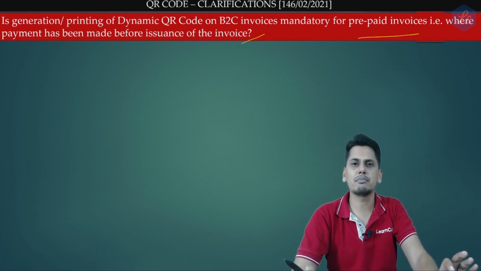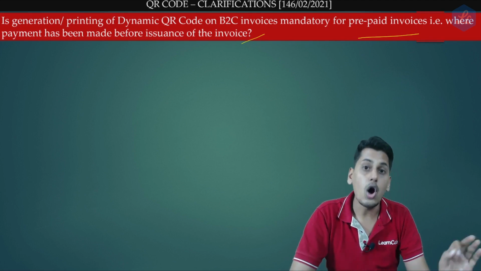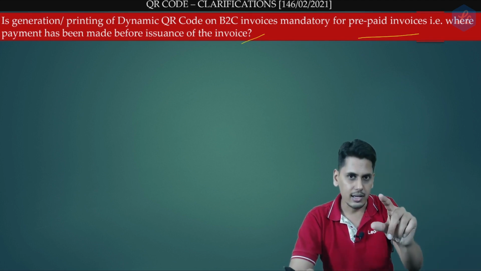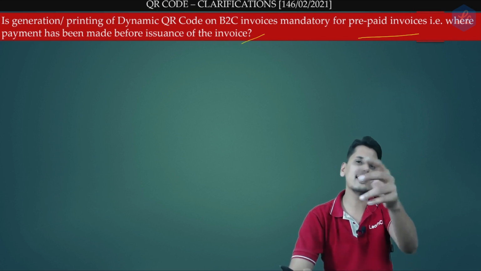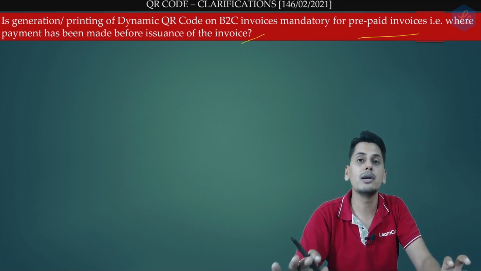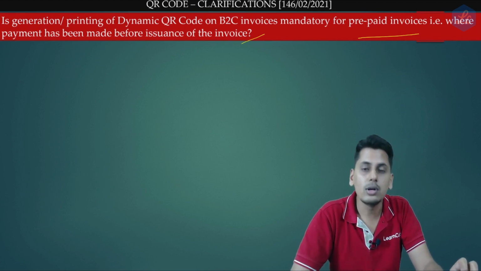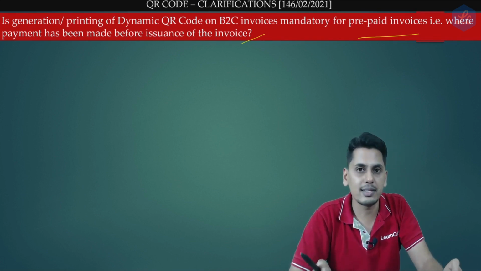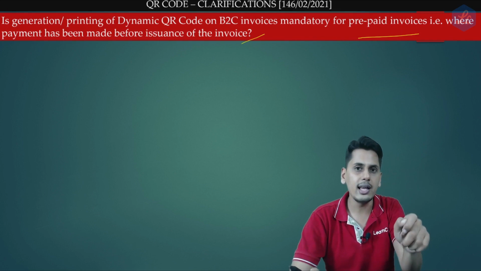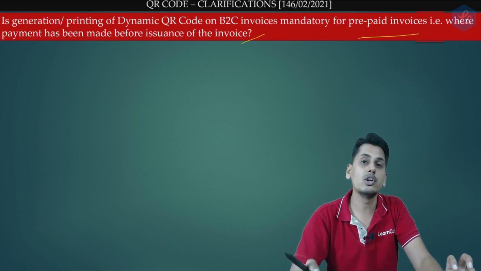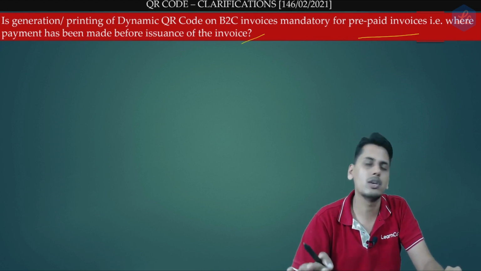Simply the buyer makes a payment either through cash or using some other means. Let's suppose he is making a payment using static QR code or UPI. In those cases also, if the cross reference number is given, either of the transaction ID or of the date of payment, it is going to be a valid compliance of dynamic QR code.